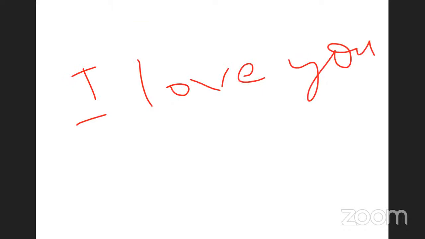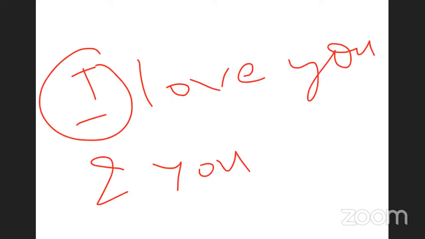But then what do we say? I love you. Now, why do we say I love you? Because I and you never take S in the verb form. Only in one condition, when you're talking about the past tense with I. For example, I was there.